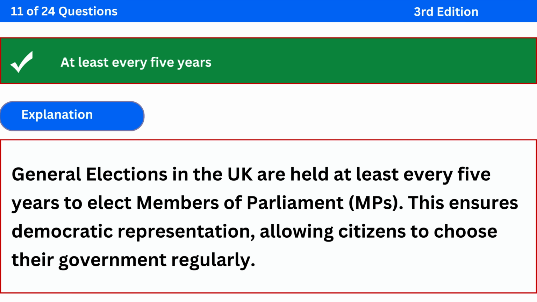The correct answer is at least every 5 years. Explanation: general elections in the UK are held at least every 5 years to elect members of Parliament (MPs). This ensures democratic representation, allowing citizens to choose their government regularly.